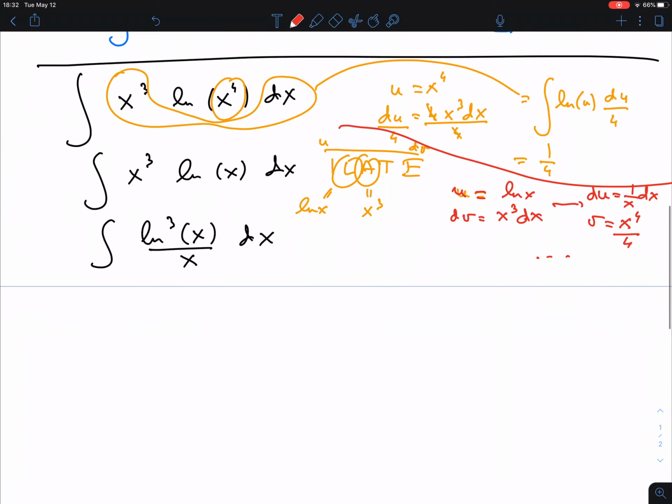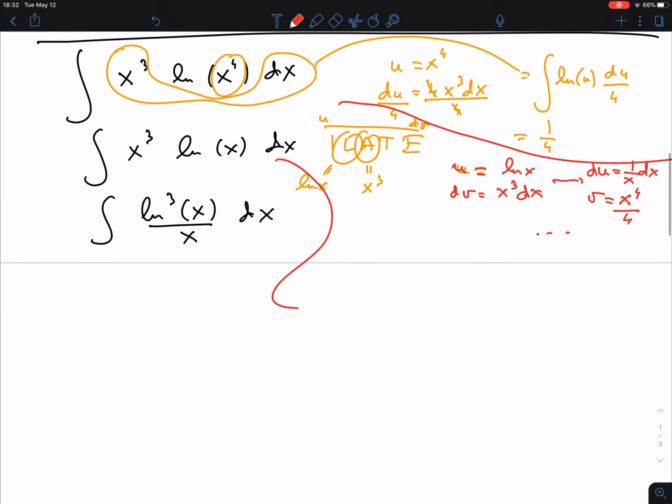Well, perhaps let me do this, because here there's one step that sometimes people get confused by. So this is what the formula says it is to be. So u is ln x, v is x to the fourth over 4. It's easier to write this one first. Minus, so v is x to the fourth over 4 times du, which is 1 over x dx.